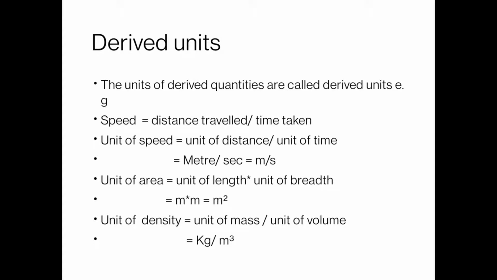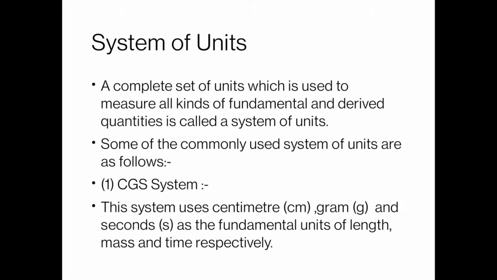Similarly, we can calculate the unit of density. As we know, what is density? Density is equal to mass upon volume. So unit of density is equal to unit of mass upon unit of volume. And as we know that unit of mass is kilogram and unit of volume is meter cube, so the unit of density is kilogram per meter cube.